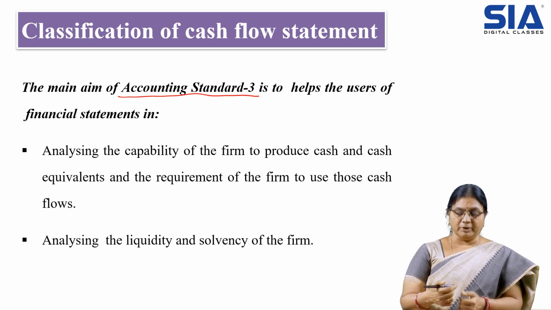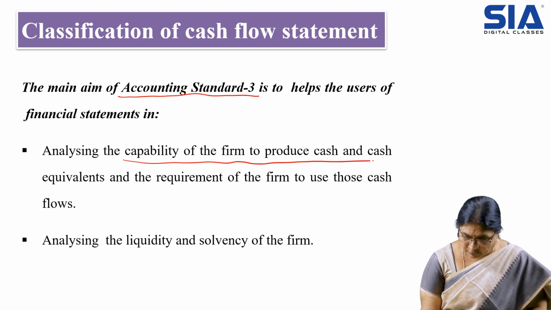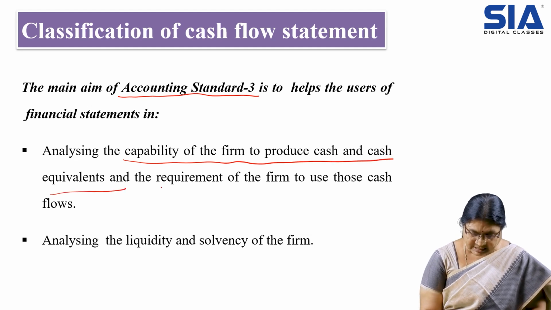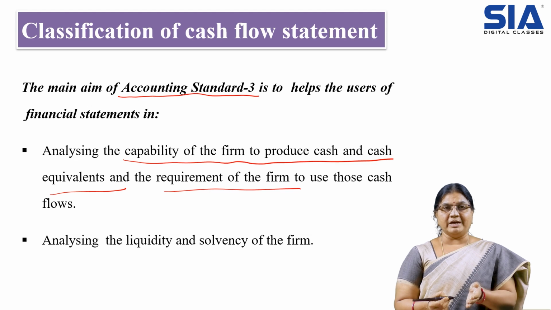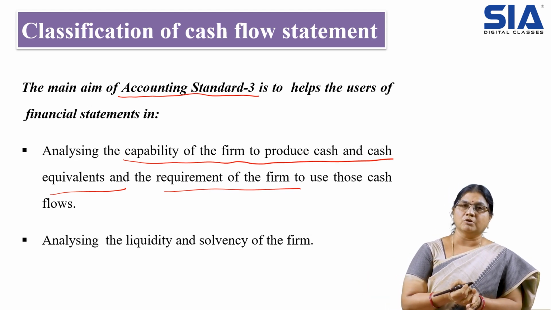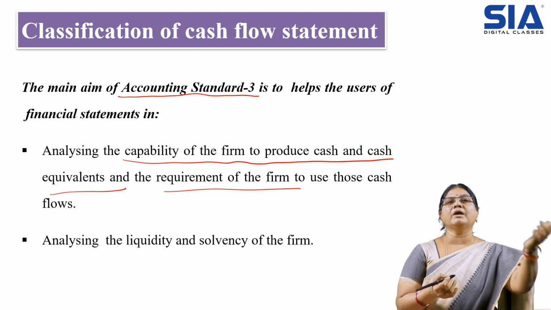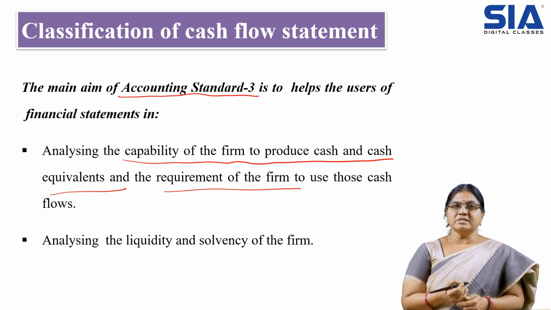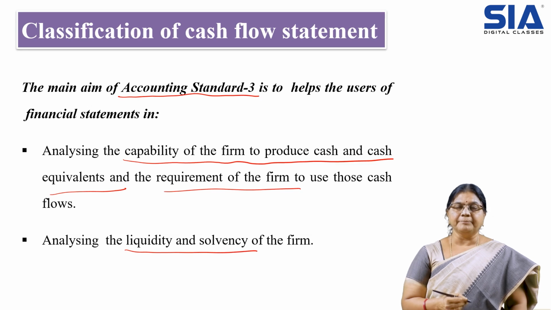That is very important. So the capacity or capability of the firm to produce cash and cash equivalents and the requirement of the use. Whatever funds we are getting, how we are going to use those funds, or whatever usage we have, from where we are going to get the cash. So this is very important. And also the liquidity and solvency.